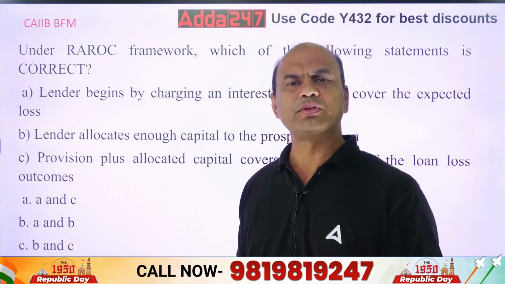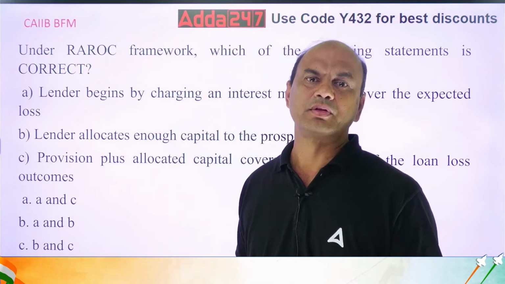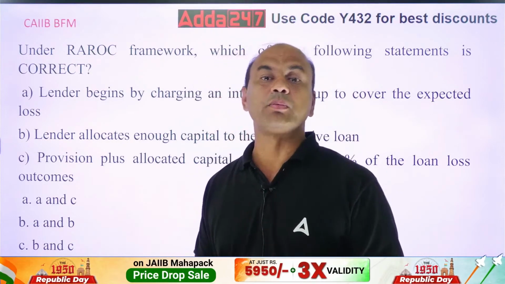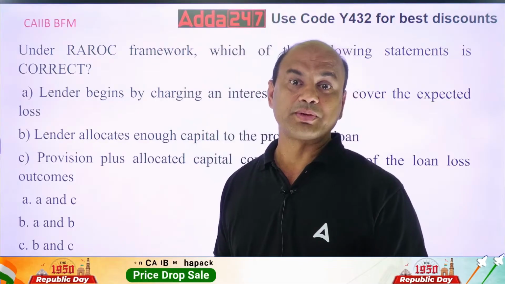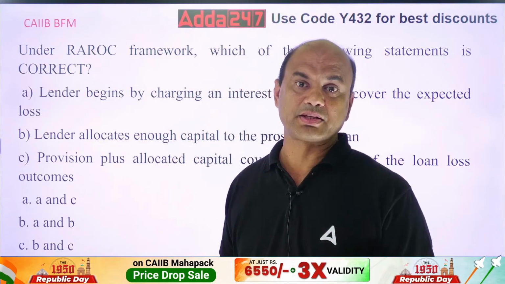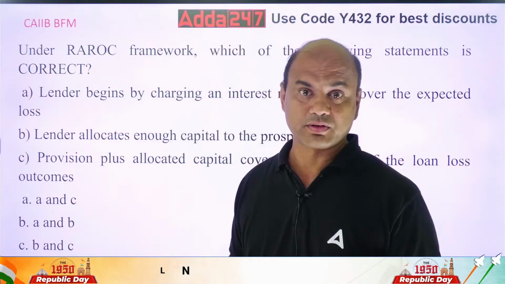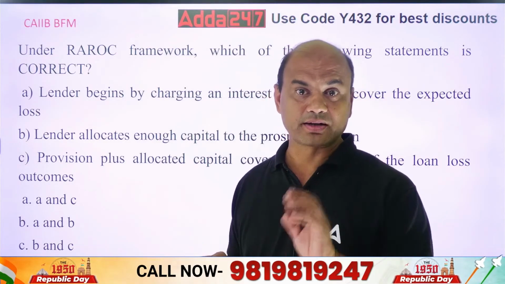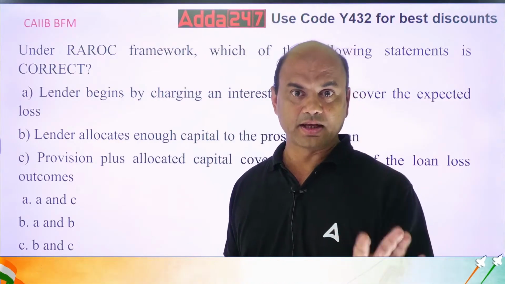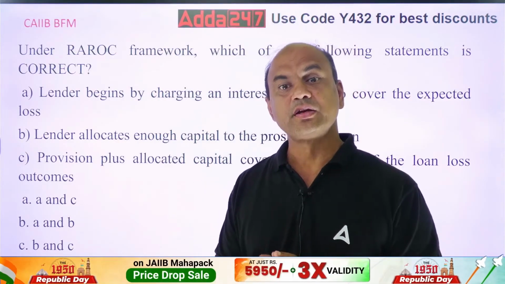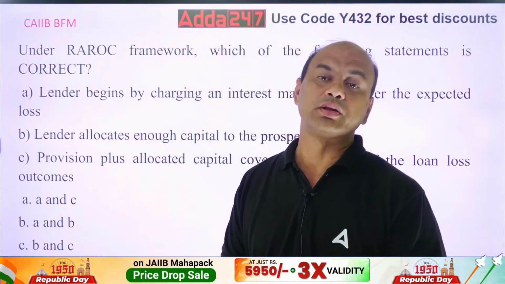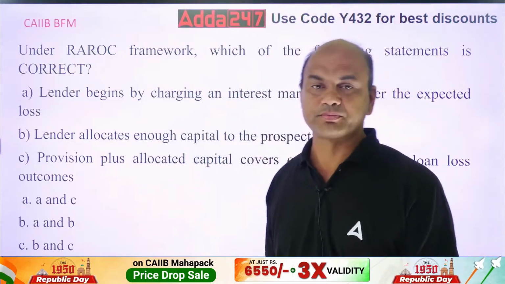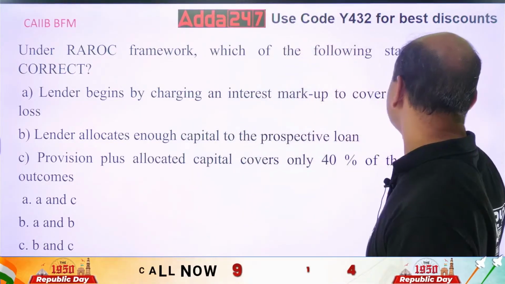NII means what is my loan income minus what is my deposit income. Then second thing, it will include the operating cost. What are my salaries, what are my electricity bills, what are my provisions, all these things. So that is to be subtracted. Income, NII minus these expenses. Plus, what will I add now? Now the third part which I will add is this loss premium. Loss premium means expected loss premium.